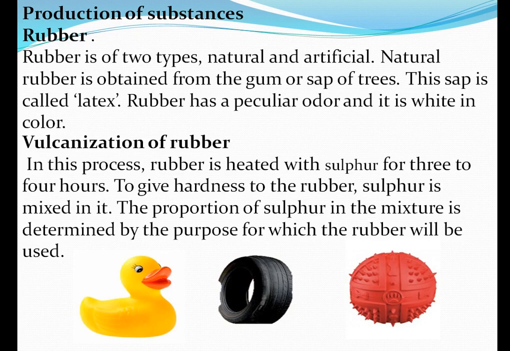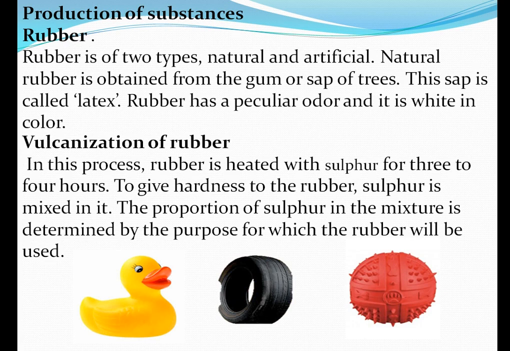Now next we will see how rubber is vulcanized. That means vulcanization of rubber, how it is processed. Vulcanization means processing, how the rubber is made. First the rubber is heated with sulfur, which is a chemical, for 3 to 4 hours.